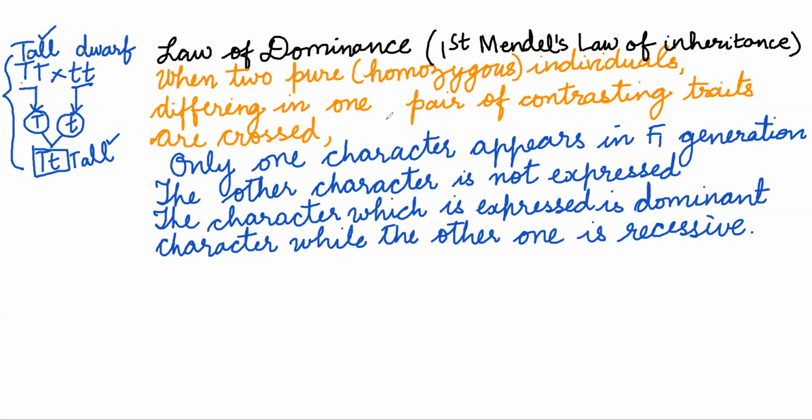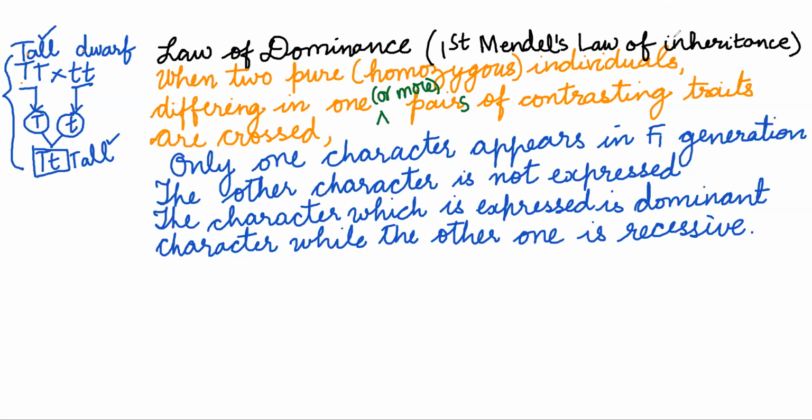So when two pure homozygous individuals differing in one or more pairs of contrasting traits are crossed, only one character appears in the F1 generation. The other character is not expressed; they are called dominant and recessive.